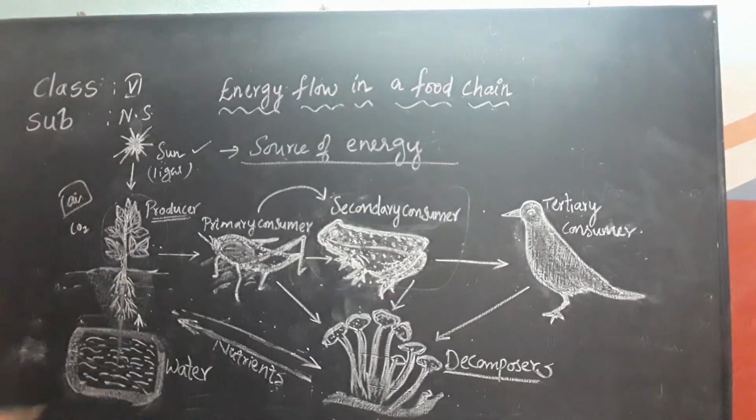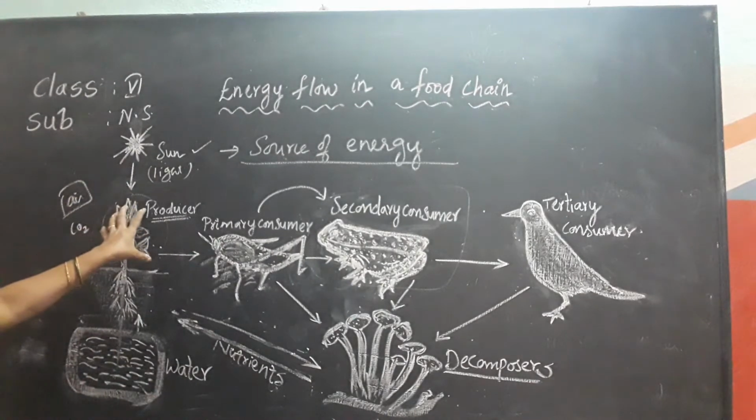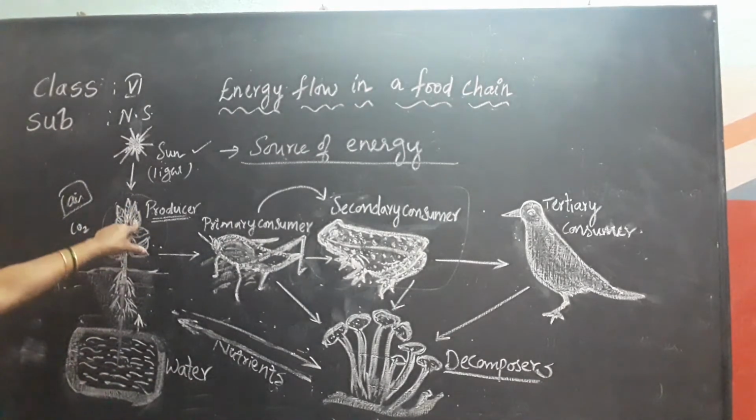The nutrients that are present in the soil, along with the water, are absorbed by the plants through the roots and used in the preparation of food, which is called photosynthesis.